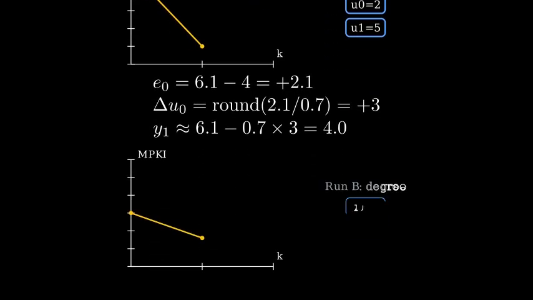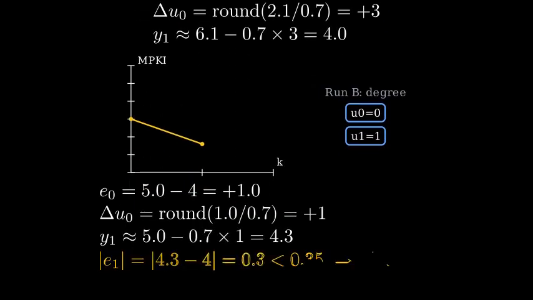Now run B to see the rounding band. Suppose the current degree is 0 and the measured misses are 5.0. The error is plus 1.0. Divide by 0.7 and round gives plus 1. Degree becomes 1. The next measurement is 5.0 minus 0.7 equals 4.3. The error is plus 0.3, which is within plus or minus 0.35. So the controller does not change the degree further. We settle at 4.3, inside the steady state band.